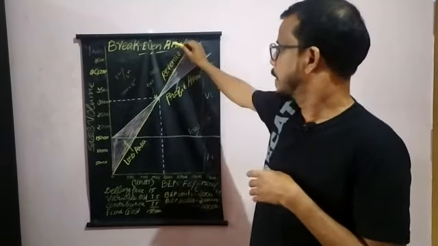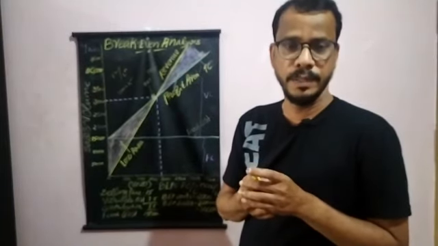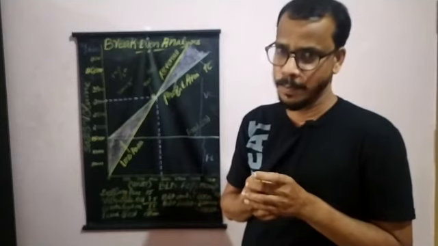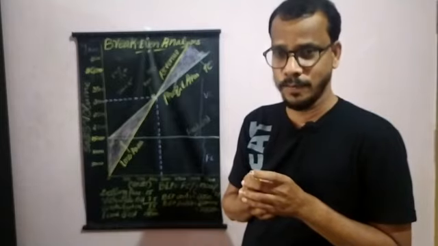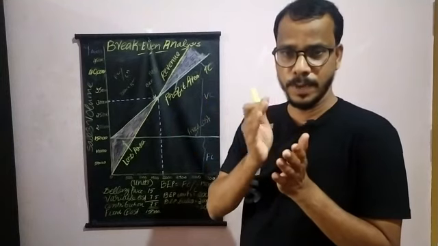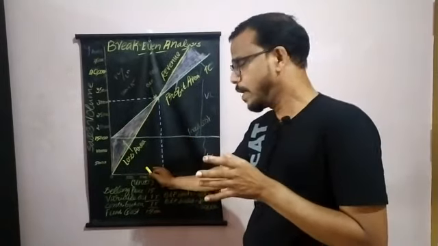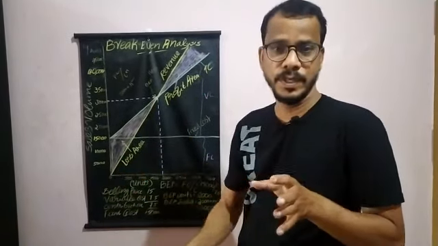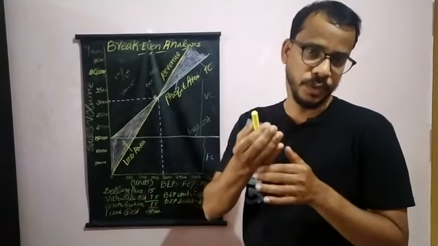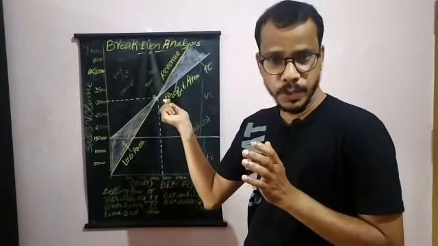See here, the selling price of this product is 15 rupees, and the variable cost is 7.5 rupees, and the contribution margin would be 15 minus 7.5, which is equal to 7.5 rupees. That is the contribution margin. Contribution margin is nothing but the difference between selling price and the variable cost. Contribution is the amount available for covering the fixed cost. Here the fixed cost is 15,000 rupees. So our point is how we can cover this fixed cost, or how many units should be produced by this company to reach the break-even point.